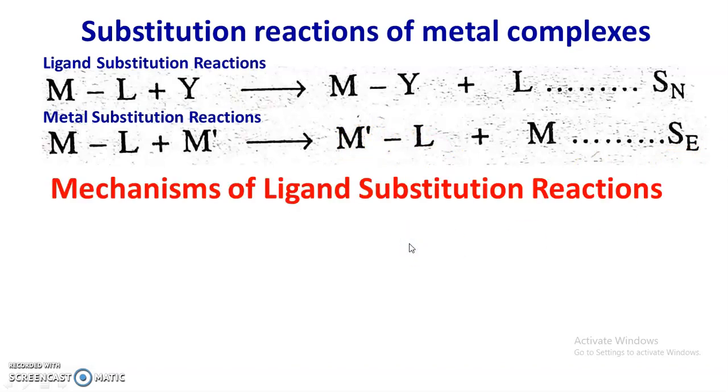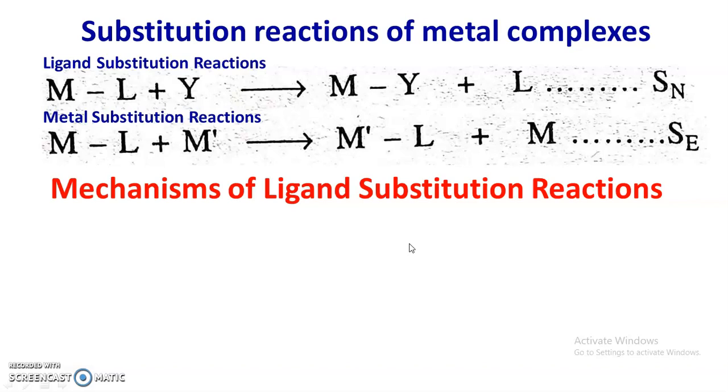So here we are going to discuss the mechanism of ligand substitution reactions. The reactions of complexes which involve the replacement of one ligand with another are called ligand substitution reactions. And the ligand substitution reactions are explained on the basis of two mechanisms, that is the dissociative mechanism and the associative mechanism.